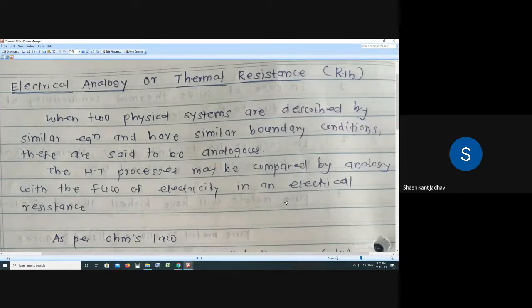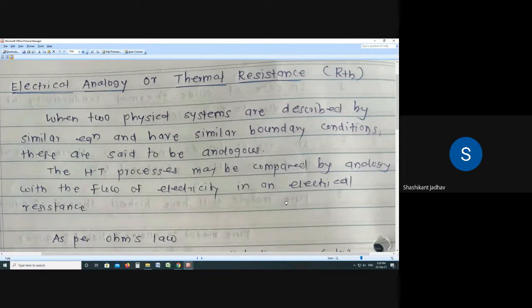Can anyone tell me what is Ohm's law? What is the equation of Ohm's law? Rhythm, what is the equation of Ohm's law? Yes, sir. V is equal to IR. Okay, so V is equal to IR. V is nothing but voltage, I is the current flowing through that particular wire, and R is the resistance. Suppose I write this equation as I is equal to V by R.